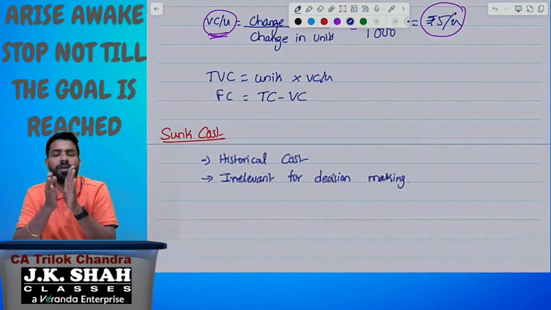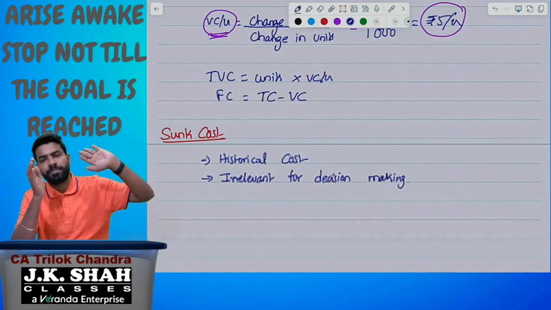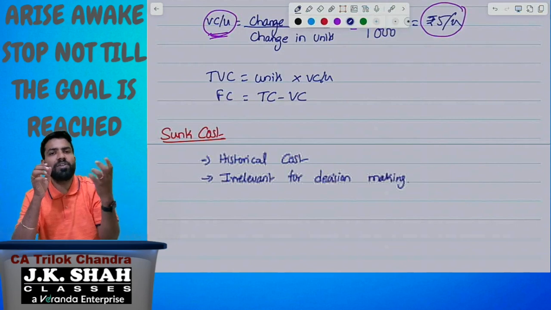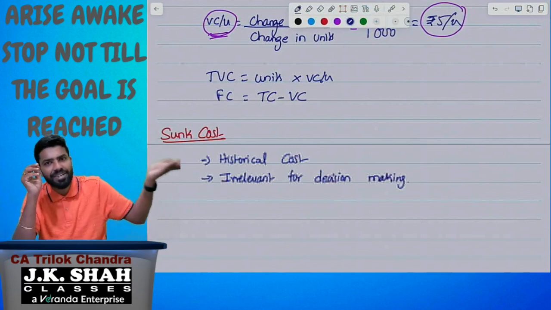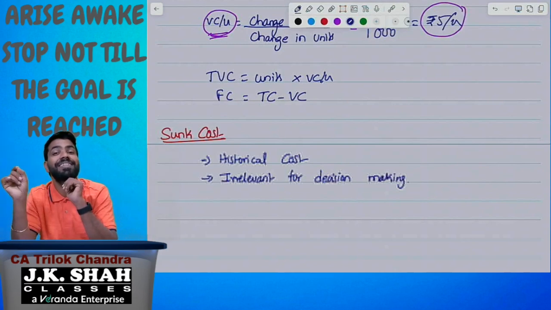Okay, let me take an example. Whatever cost was incurred yesterday and before that is called the sunk cost. The minute before this, whatever cost I am spending... Today morning I had a coffee by paying 25 rupees. The 25 rupees is sunk cost for me. Today afternoon I am going to have lunch. That is my future cost. That is not the sunk cost. Sunk cost means cost incurred in the past, and it is irrelevant for decision making.